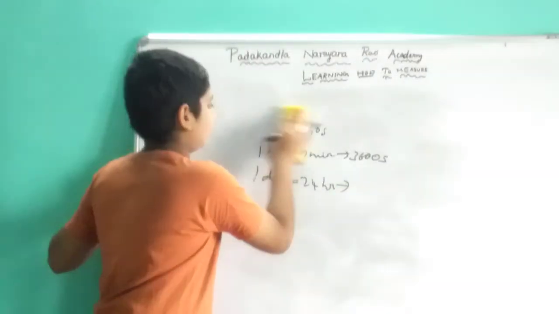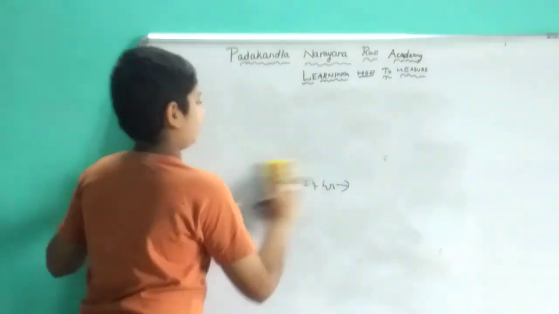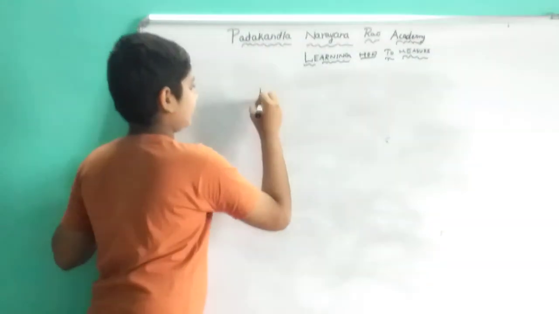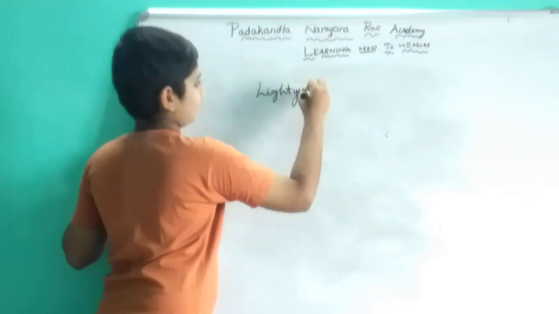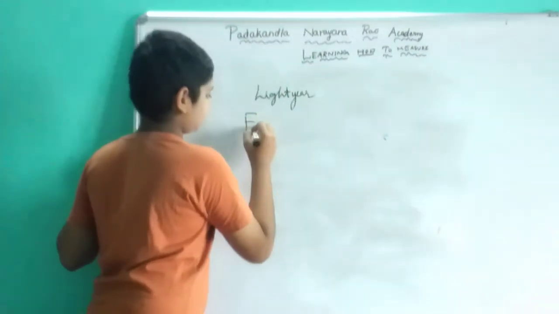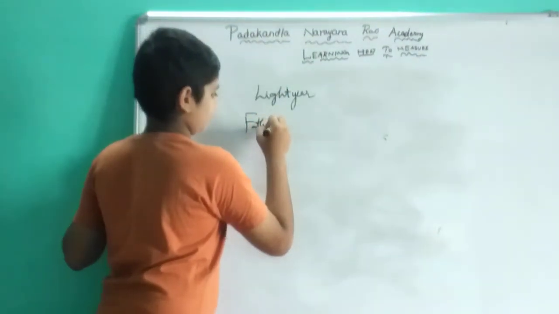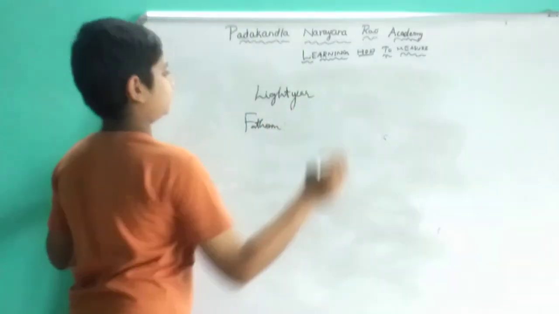And now let us discuss some of the units. They are light year and fathom, these two.